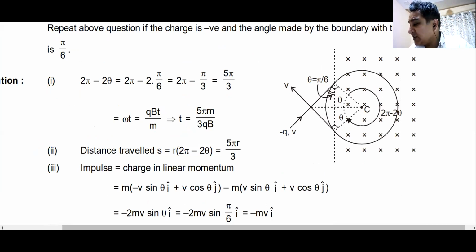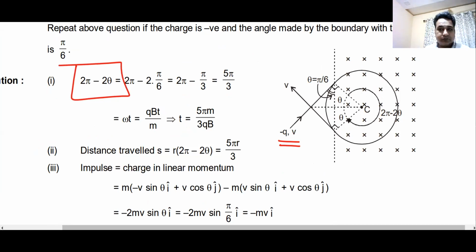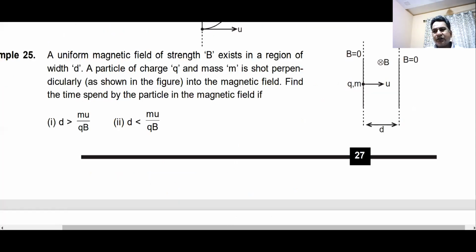Now if I just change the question and make it a negative charge: for a positive charge the center was coming outside. For a negative charge, the center goes inside and everything just changes. Got it? Now, instead of spanning an angle of 2 theta, it spans an angle of 2 pi minus 2 theta. Do we all get this?